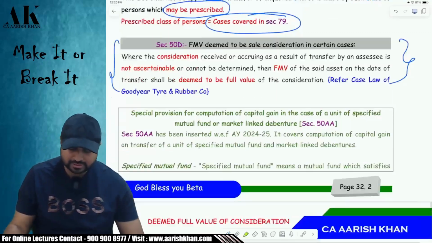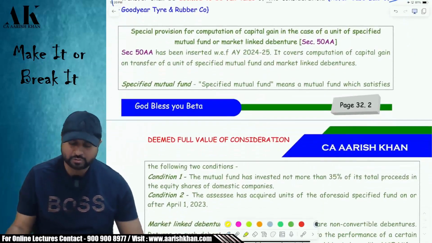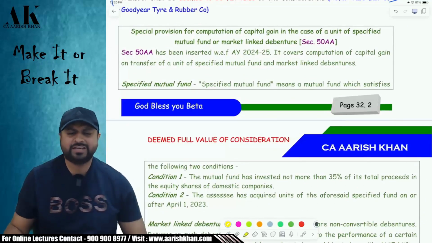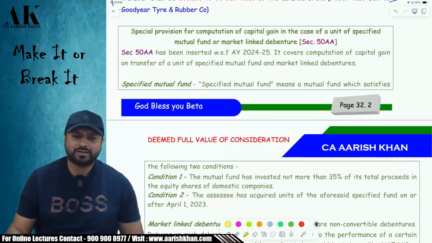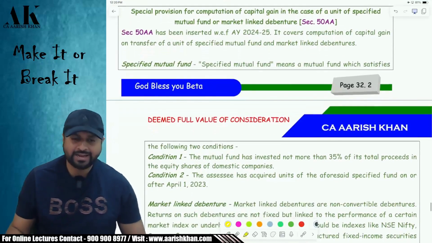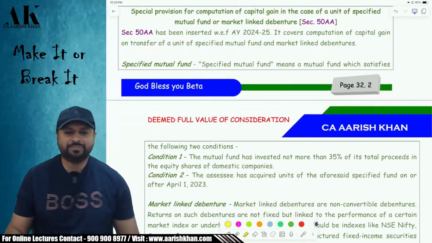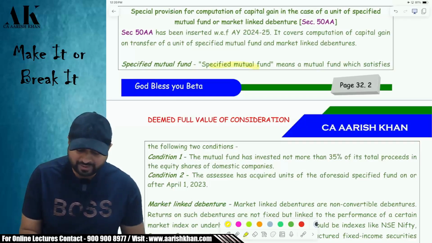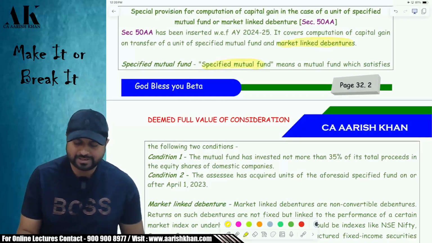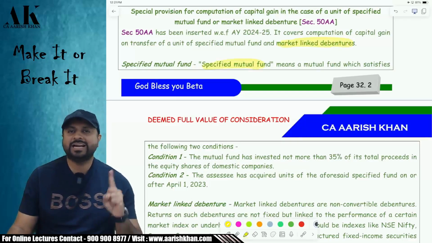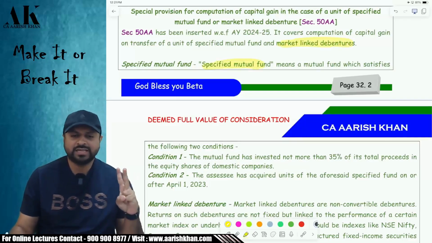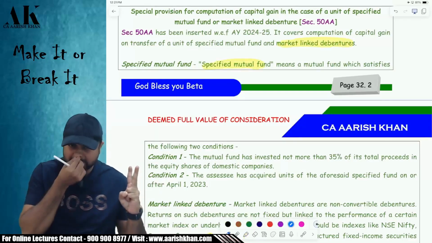Now let's come to the next point, and that is the Finance Act 2023 amendment, a small, simple one, nothing great as such. Sir, what is covered in this particular section? This section 50AA is here to discourage certain specified mutual funds and also market linked debentures. So market linked debentures and specified mutual funds are covered over here. Sir, what is a specified mutual fund? Is there any definition?